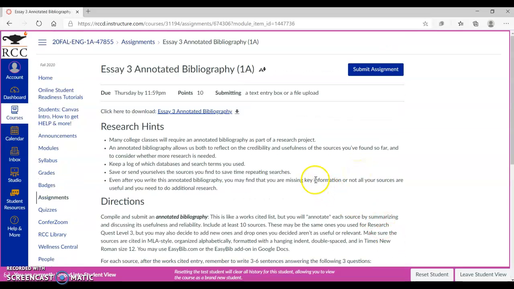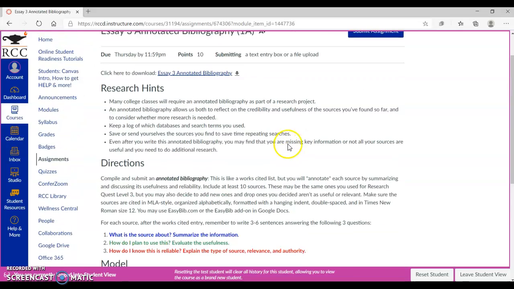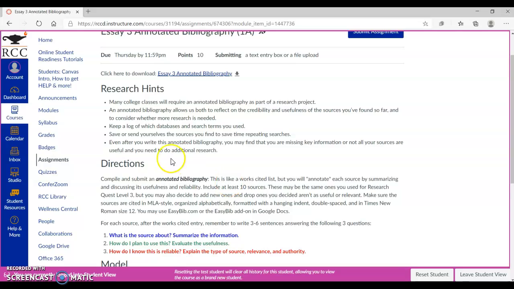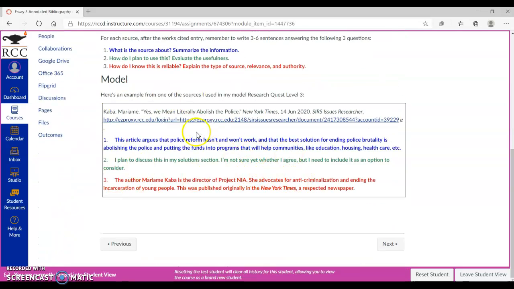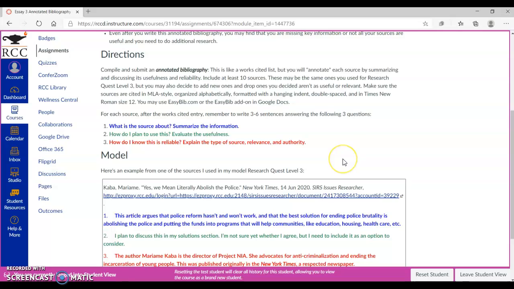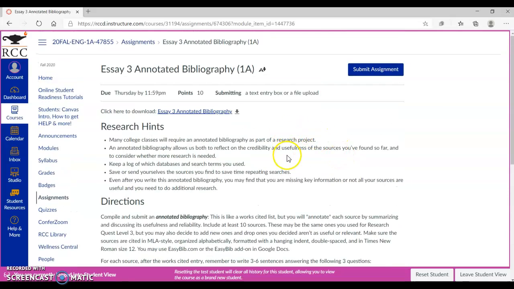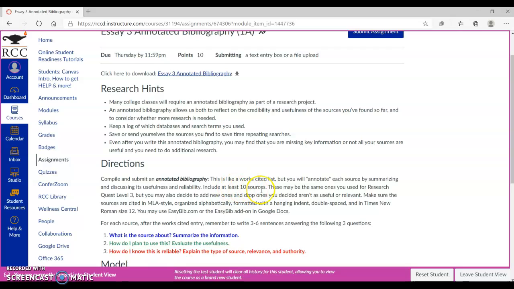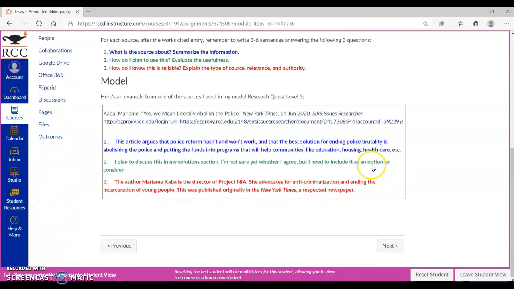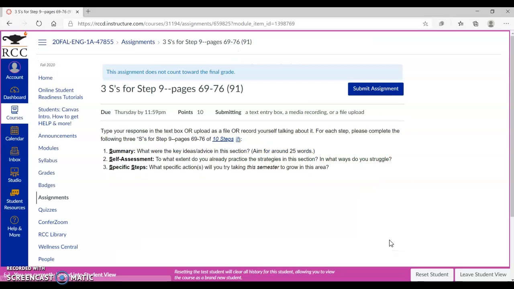Then for Thursday, you're going to turn in your annotated bibliography. I have some hints on researching, I have directions, and I have a model of a works cited, annotated bibliography entry. So you would have at least 10 sources. You can use all the same ones that you used in the Research Quest, or if you decide that you need to find new sources, you haven't found everything you needed, you might do different. Maybe some of them are the same and some of them are different. Okay, so that's for Thursday.